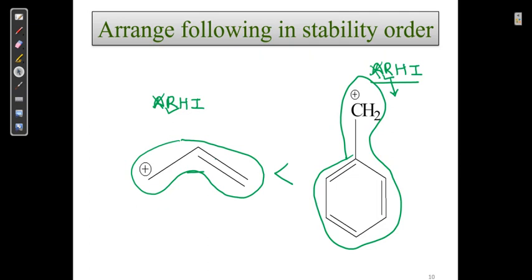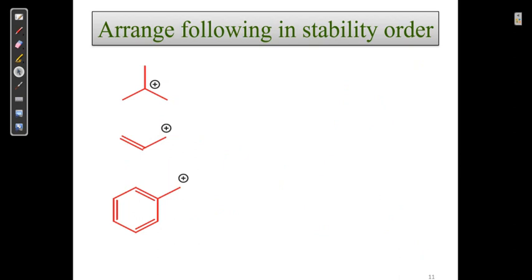Let us go ahead. This is known as a benzylic carbocation. This is known as an allylic carbocation. Let us go ahead. Now these are the three structures.